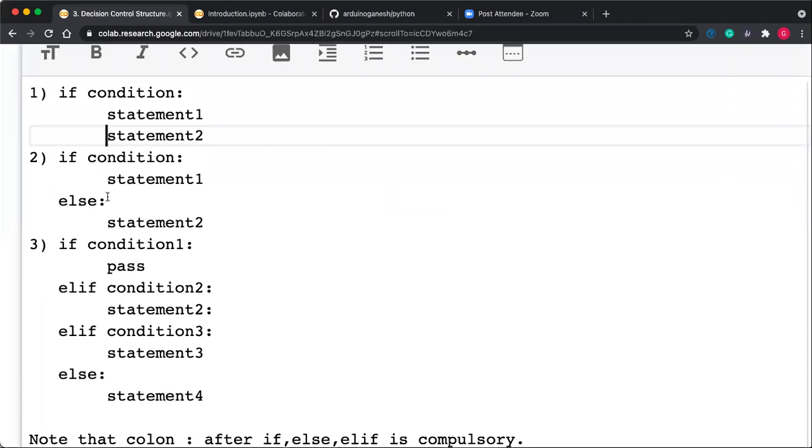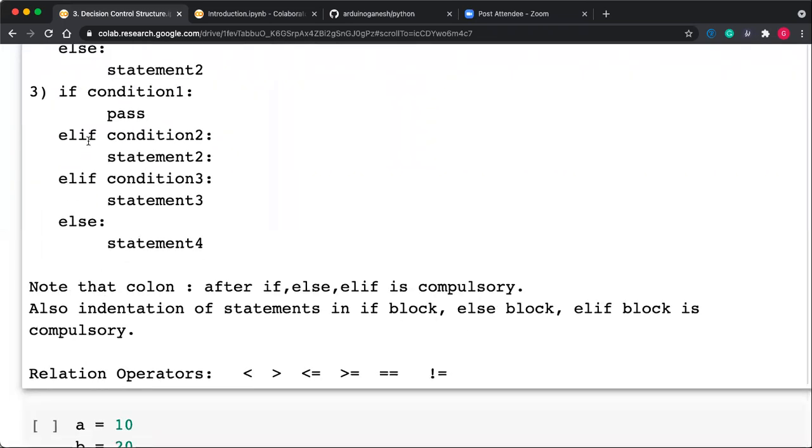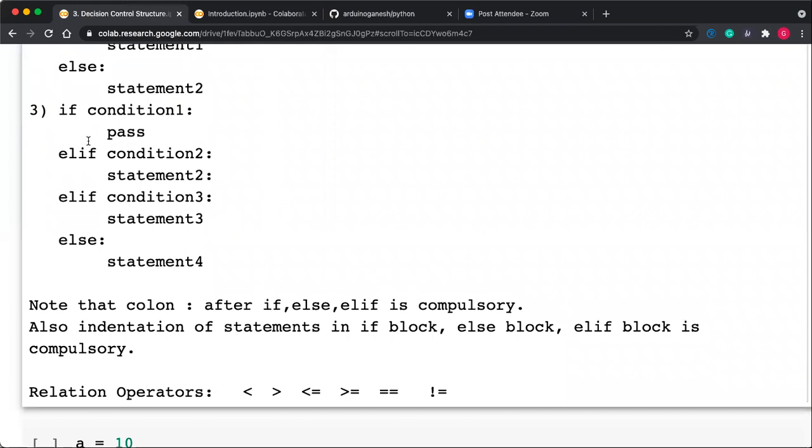Here also there is if condition then statement, and then else then statement; these are other forms of if else. Then else if. Generally in C language, if you want to check more than one condition, if the first condition fails we check the second one, if the second fails we check the third, if the third fails we check the fourth.